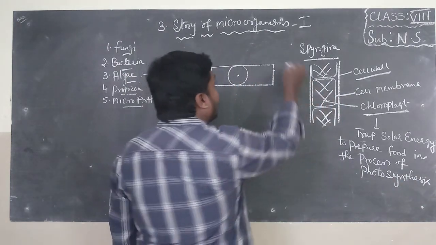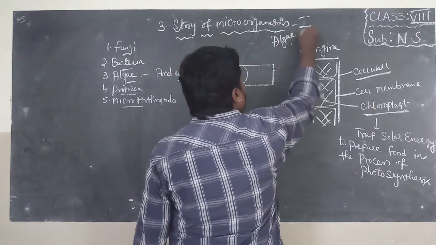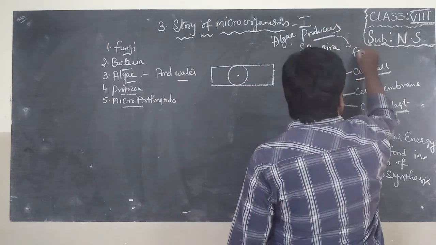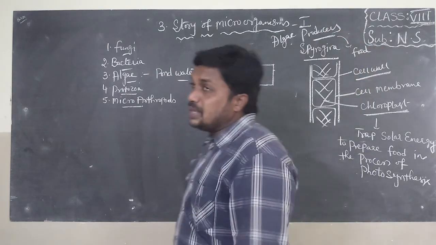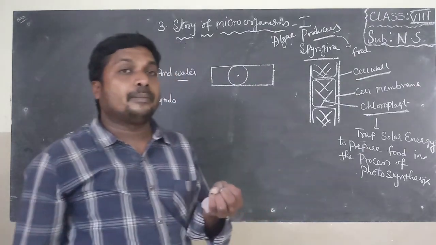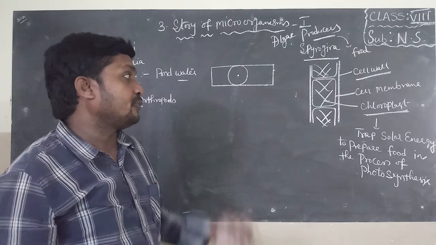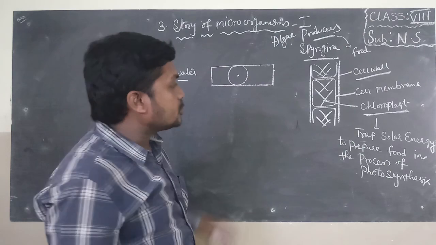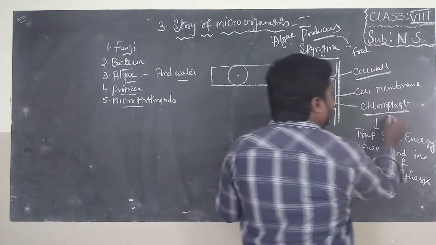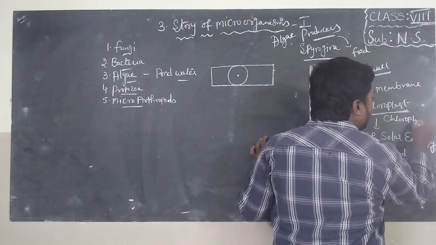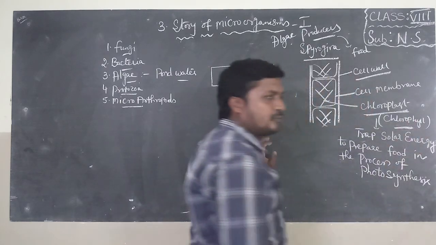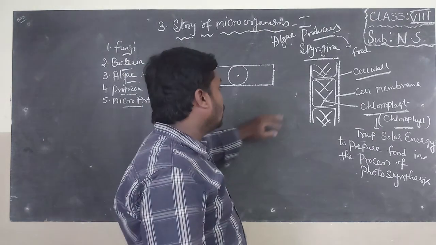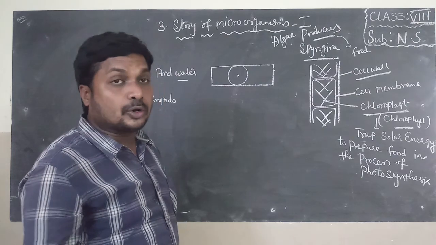Here, this Spirogyra and algae are producers. Why are they called producers? They produce food material. These are food for several microscopic animals and several fishes. That's why they belong to the plant kingdom. They have a special green color pigment called chloroplast, which consists of a pigment called chlorophyll. Due to the presence of this chlorophyll, they can prepare their own food material in the process of photosynthesis.